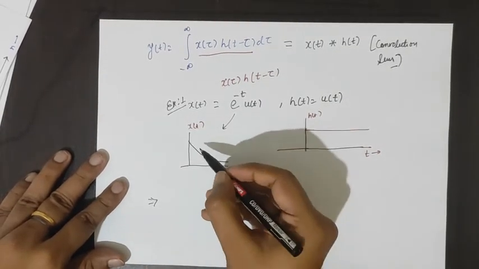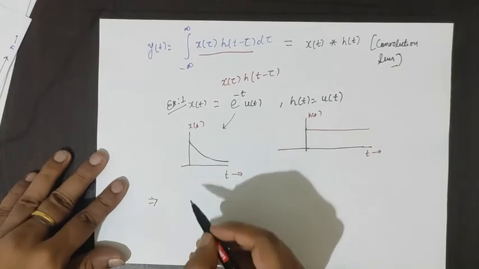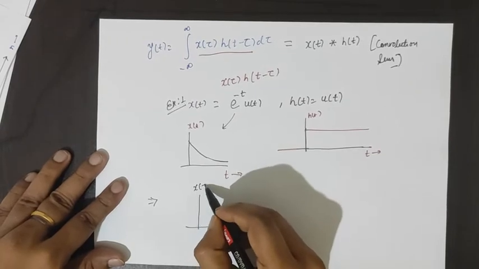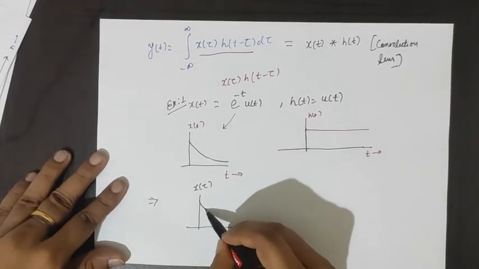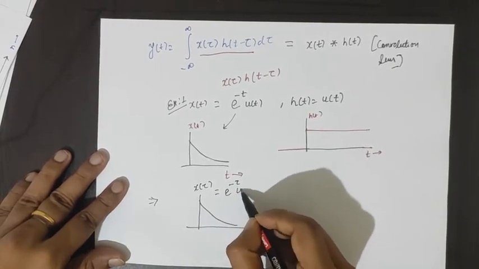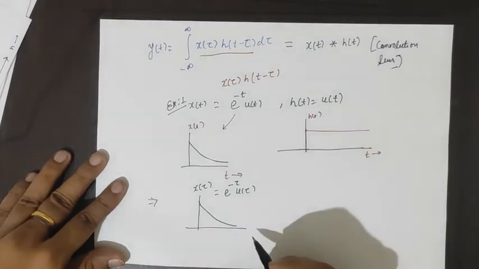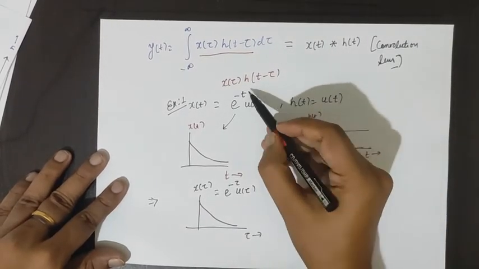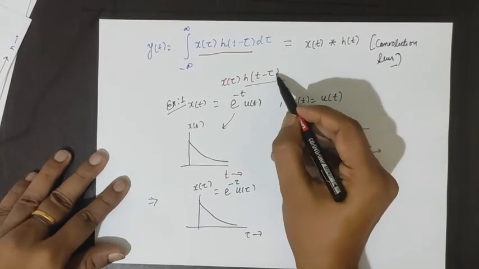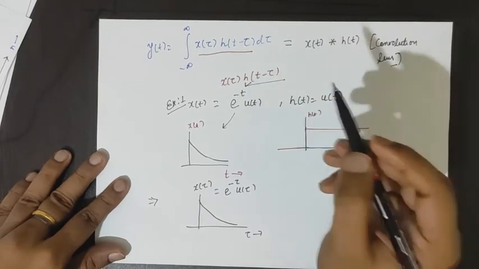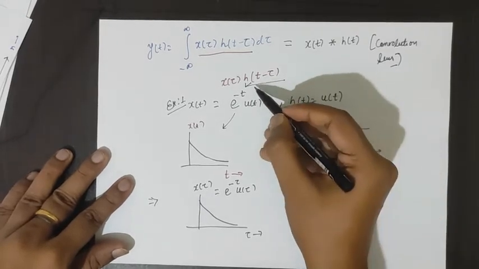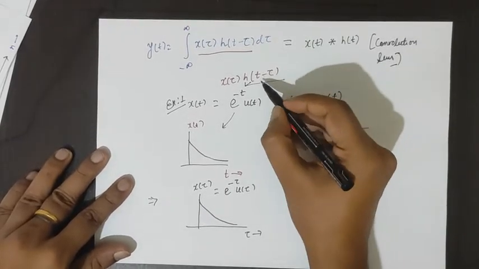What we do is just replace t with tau: x(tau), which is e to the power minus tau u(tau), and h with h(t minus tau). We want a shifted version of h. So now this is t. Let's convert it first to h(tau).